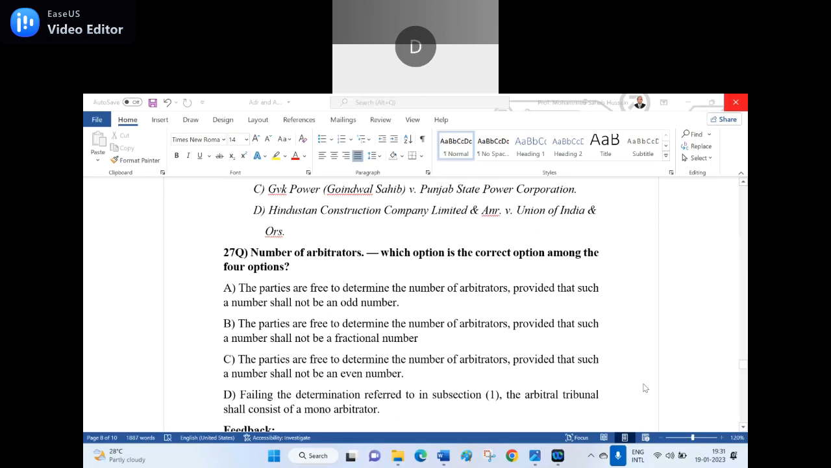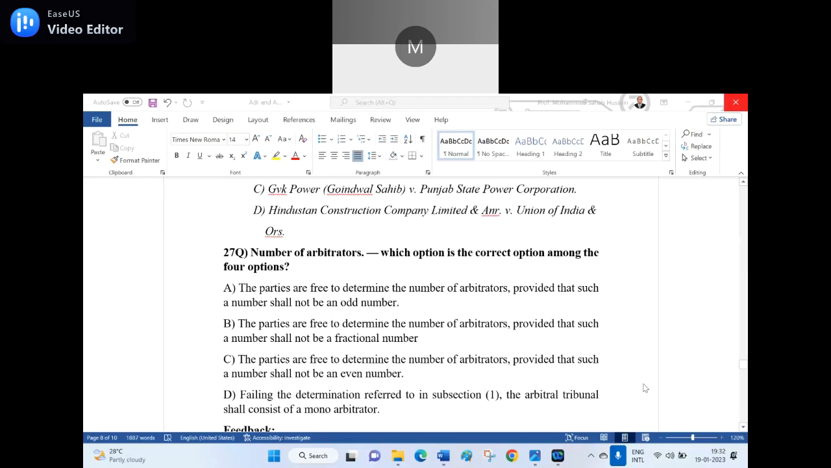Sir, same option C. The answer is: the parties are free to determine the number of arbitrators provided that such a number shall not be an even number. Okay. The right answer for this 27th question is C. Yes, sir. Option C, the correct option. Yes, sir. The parties are free to determine the number of arbitrators provided that such number shall not be an even number. So I added an odd number, I added a fractional number. Then what is wrong in the D? Tell me.